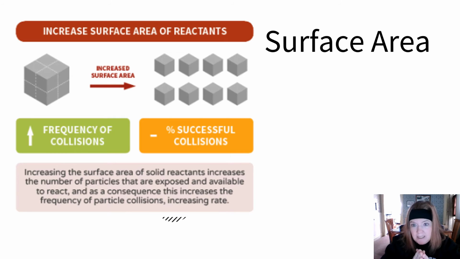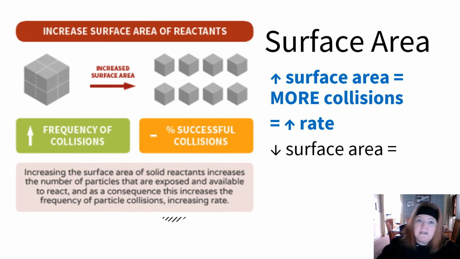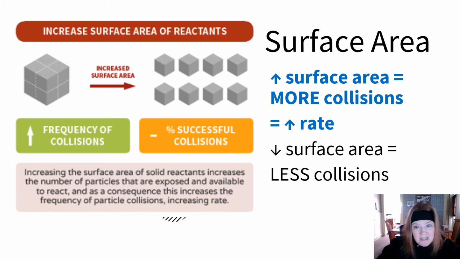Okay, so we had concentration, we had temperature, now we have surface area. What does that mean? Well, surface area is the number of particles on the surface that are exposed. If we increase the surface area, we have more collisions. So I'm going to show a visual on the next slide that may help. And this is going to increase rate because there's going to be more collisions. If, on the other hand, we decrease the surface area, we will have fewer collisions, and that will decrease our rate.